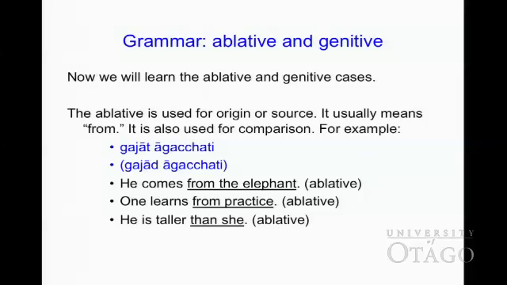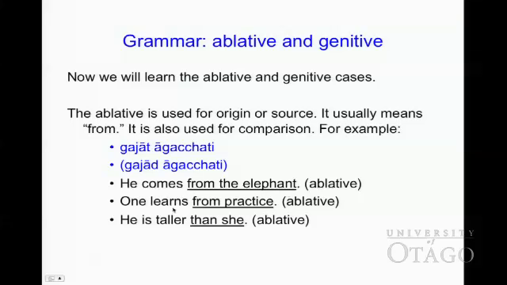Today, we will study 2 more cases. That is, we will study ablative and genitive. The ablative is used for origin or source. It usually means from. It is also used for comparison. For example, gajāt āgacchati. Āgacchati means comes. Gajāt means from the elephant. So gajāt āgacchati, he comes from the elephant. The ablative, from the elephant, gajāt.